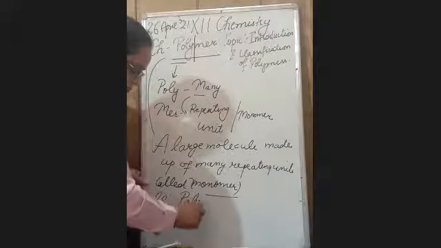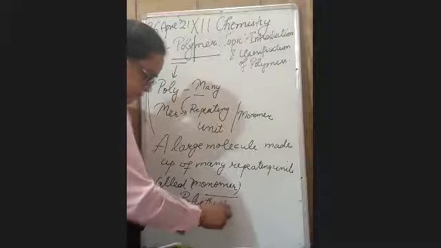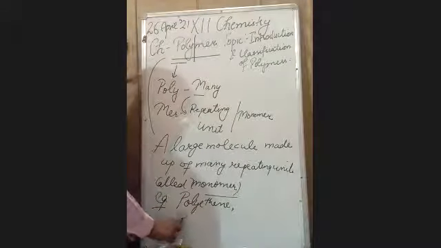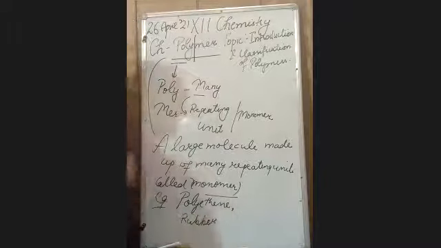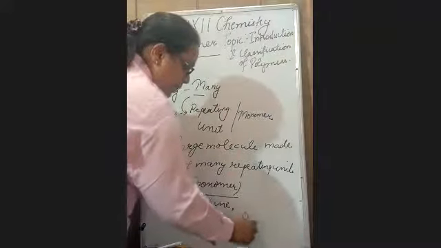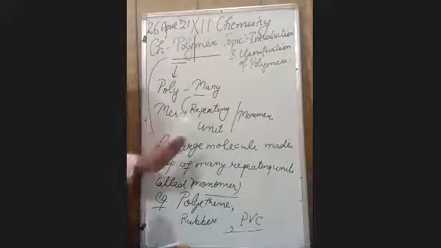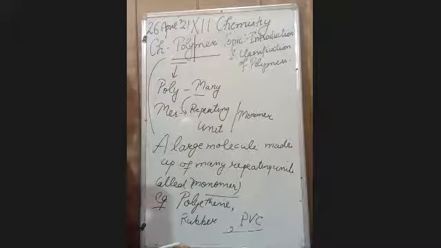For example, polyethylene, rubber, polyvinyl chloride. These all are polymers. See one thing, all polymers are macromolecules, but all macromolecules are not polymers.